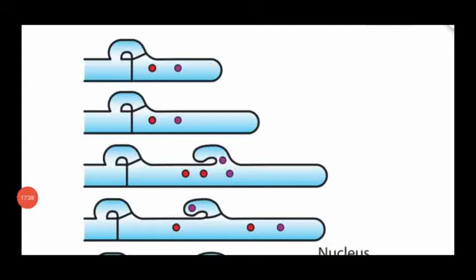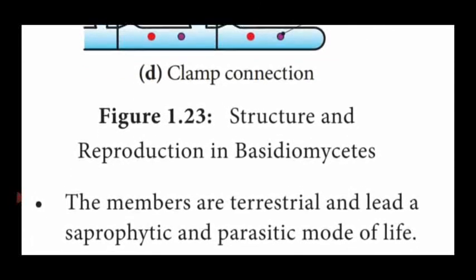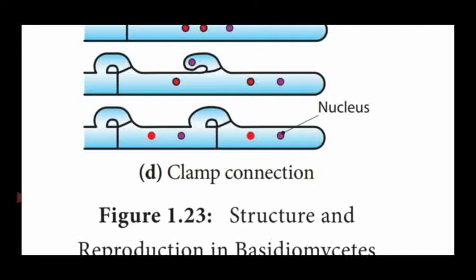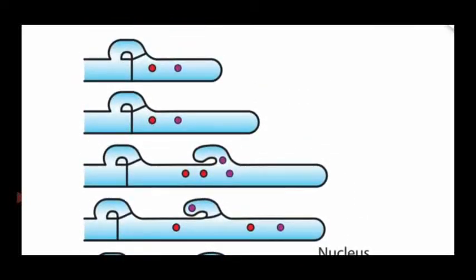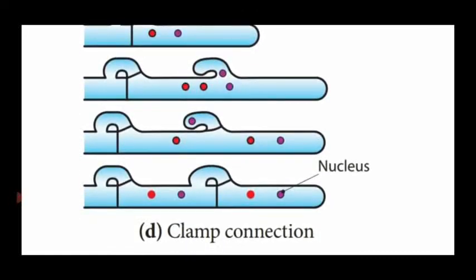These are the different steps involved in the structure and reproduction in Basidiomycetes fungi, and also the clamp connection. A clamp connection is a small hook-like structure produced between two hyphal cells, forming a cavity, which helps to fuse the nuclei and form the diploid nucleus.